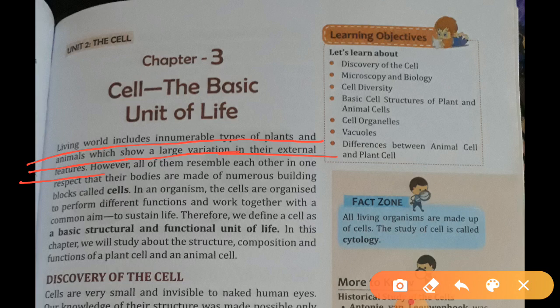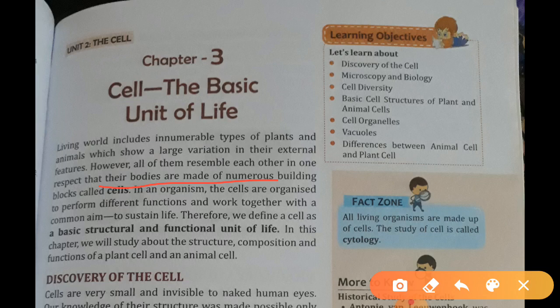There is a big difference between trees and animals. However, all of them resemble each other in one respect. Their bodies are made of numerous building blocks called cells. That is the one small resemblance: all plants and animals are made up of cells.